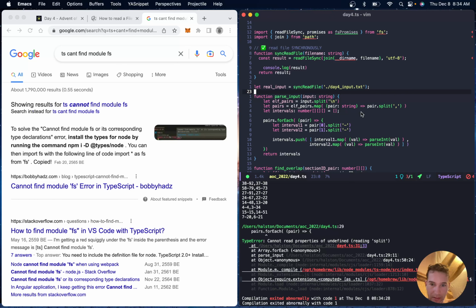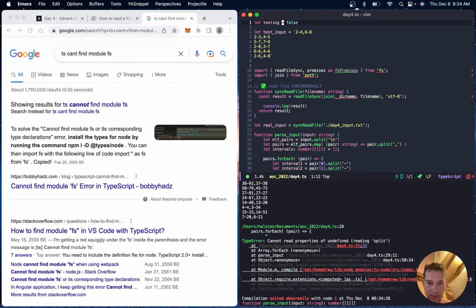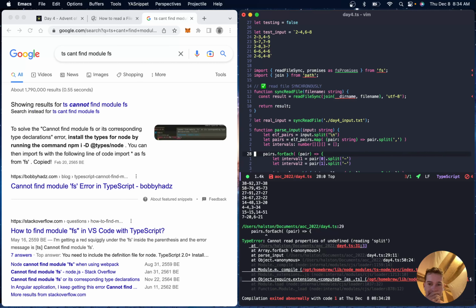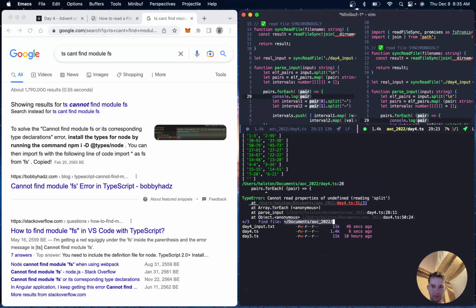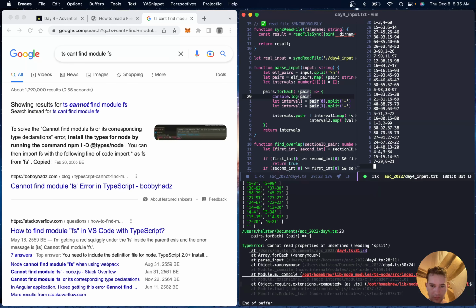Pairs for each, on line 29. So it's coming up with, maybe every time I save the file, I get this trailing new line. I don't want that.